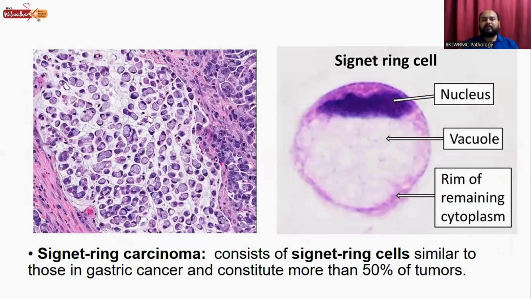Coming to another type of this adenocarcinoma, that is signet ring carcinoma. So the name itself suggests there are signet rings in this carcinoma. So here you can see all these are the tumor cells, and these tumor cells are called signet ring cells because they have vacuolated cytoplasm, which pushes the nucleus to the periphery, and it looks like a signet ring, so it is called signet ring cell. This is the vacuolated cytoplasm, vacuole, and this is the nucleus at the periphery of the cell, and it looks like a signet ring, so the adenocarcinoma is called signet ring cell adenocarcinoma.